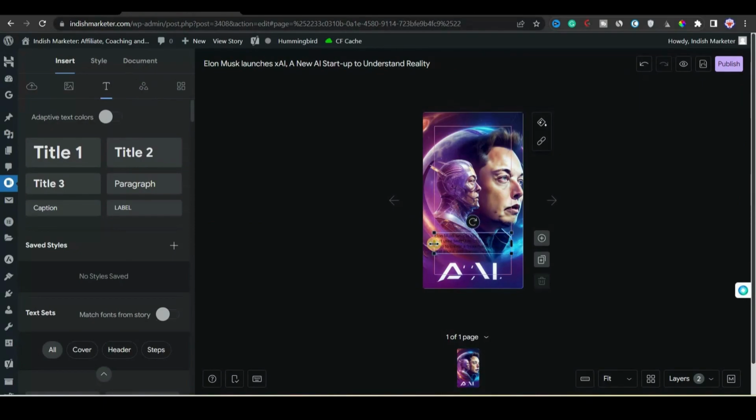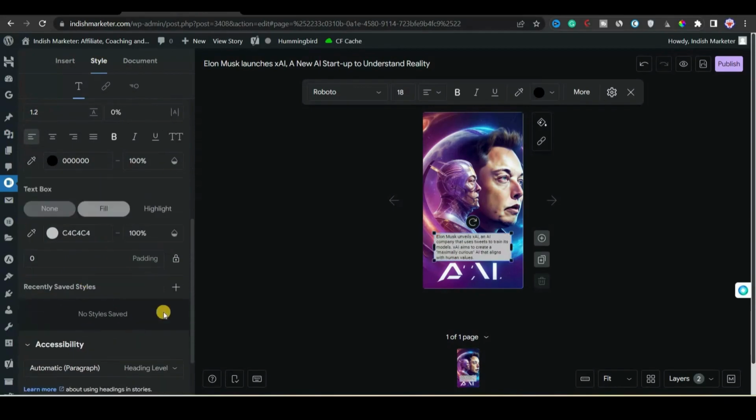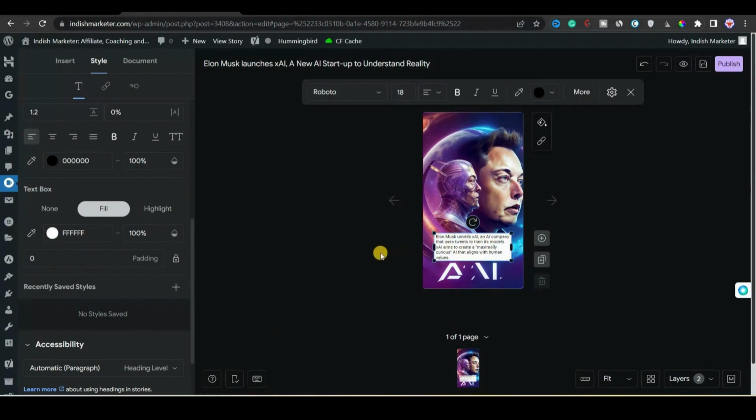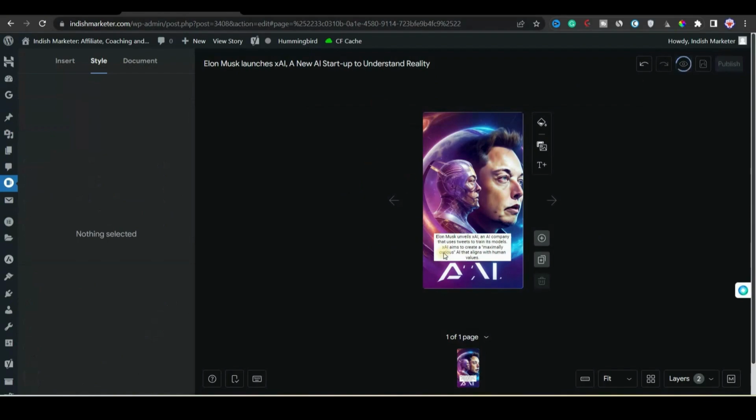After pasting, we will adjust the size. You can see the background of the text is black, so we need to change the background. We'll bring a text box where we will put this text. For that we will go to the style section, and from text box none we will select fill, and change the color from gray to white, so that whenever someone is viewing our web story, the text should be visible.